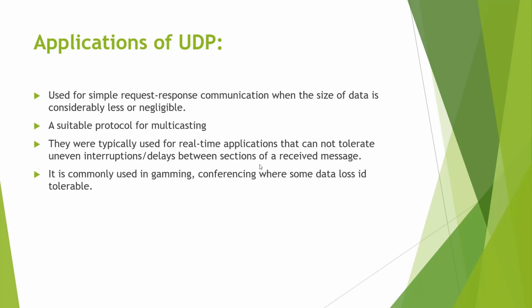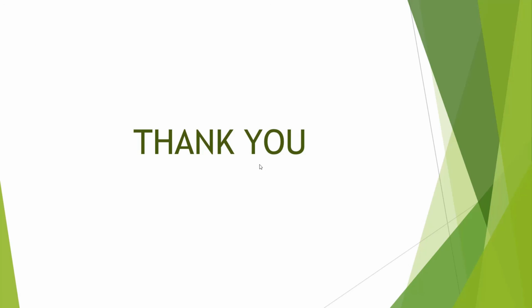Real-time applications such as gaming do not need a high amount of data to be transferred, so data loss can be tolerated, as I said, and the size of the data is small or negligible. It is also used for multicasting. They are typically real-time applications that cannot tolerate delays. As UDP is fast, it can do this efficiently. And that's all about it. Thank you once again.